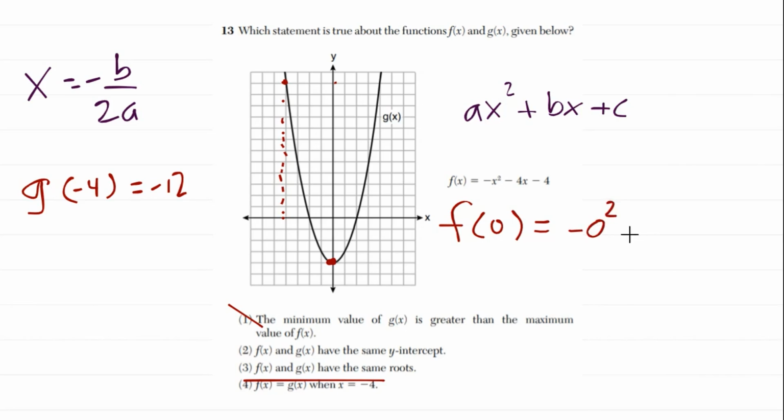Anywhere I see an x, I'm going to plug in 0. So 0 squared, that's 0. Minus 4 times 0, that's 0. Minus 4. 0 minus 4, that's just negative 4. So that's true. F of x and g of x do have the same y-intercept.